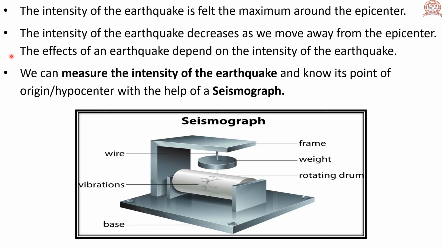To measure the intensity of earthquake and know its point of origin or hypocenter, we use a seismograph. Seismograph is the equipment used to measure the intensity of the earthquake.